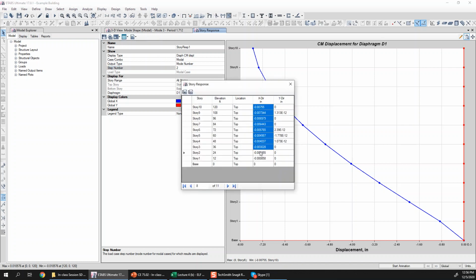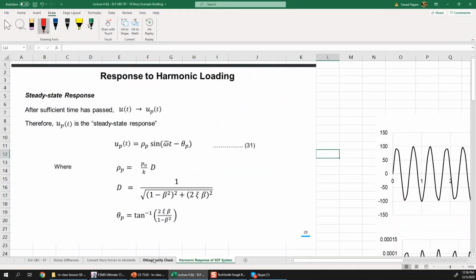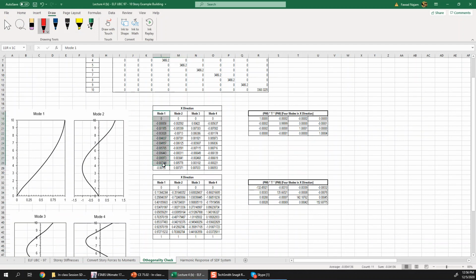I copy these values. This is the first mode in x direction, and you can see here that the top number is not 1, because it is normalized such that the modal mass for the first mode is equal to 1. But the pattern is the same, so I can copy these values and paste them here in Excel. So here I have the first mode shape.